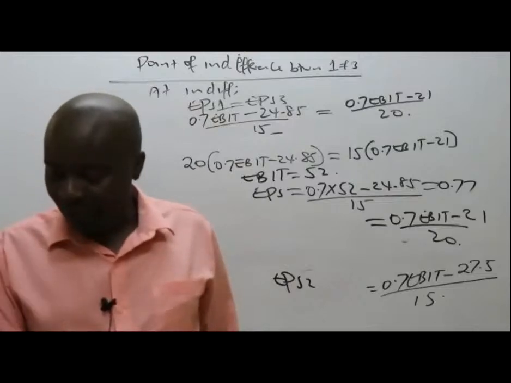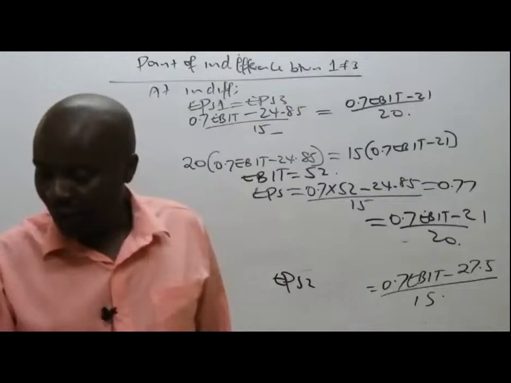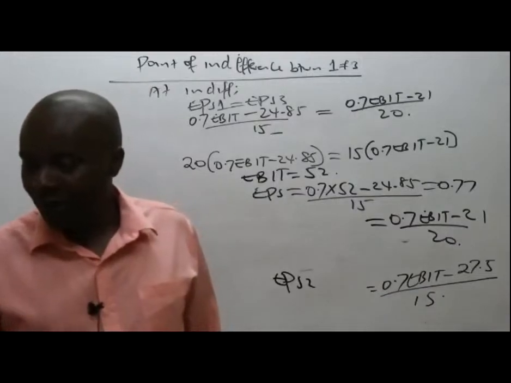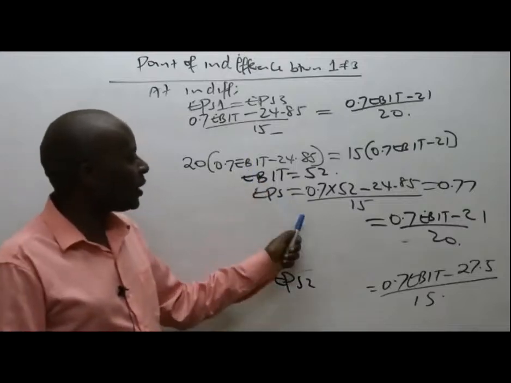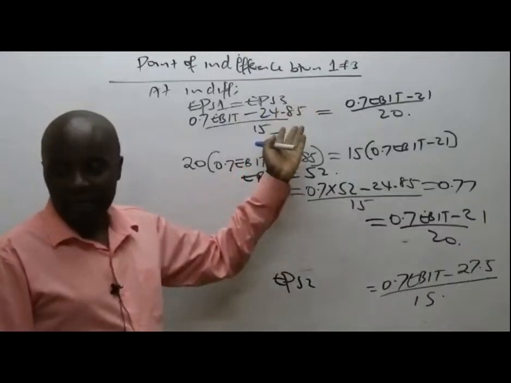Phoebe perhaps wants us to repeat the 0.77.